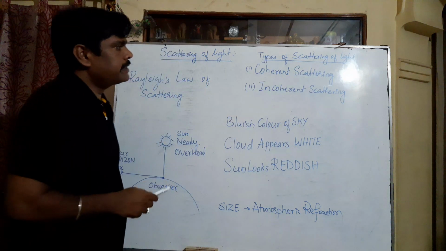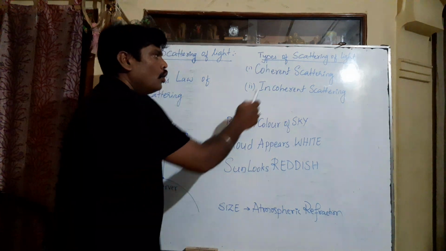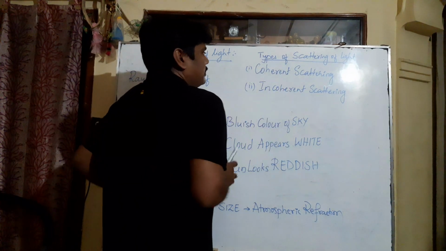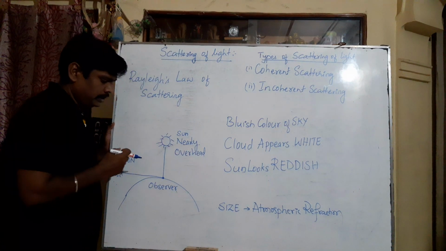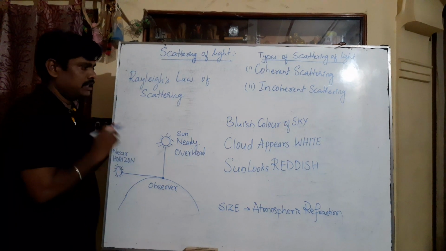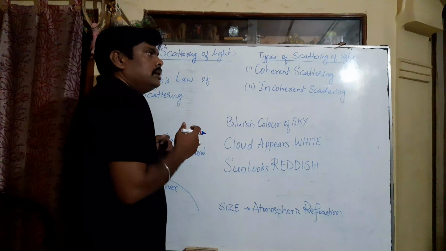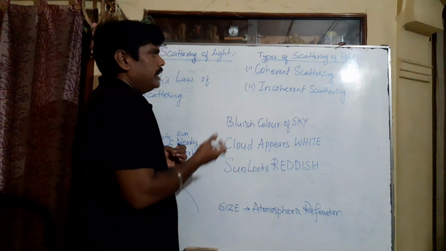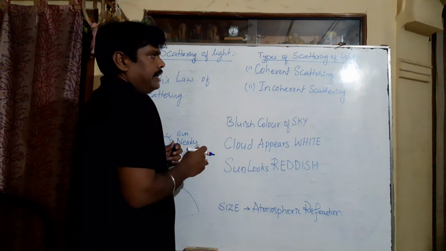The first one is coherent scattering. Co means same. Whatever light comes into the atmosphere will be absorbed, and that light has a certain wavelength. Whatever wavelength is absorbed by the atmosphere, the same wavelength should be emitted. Such a type of scattering is said to be coherent scattering.